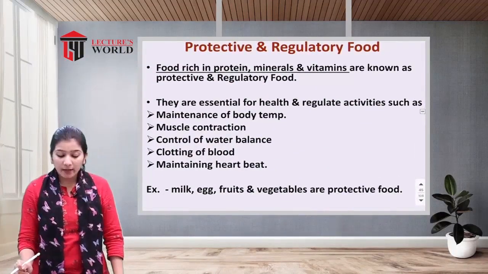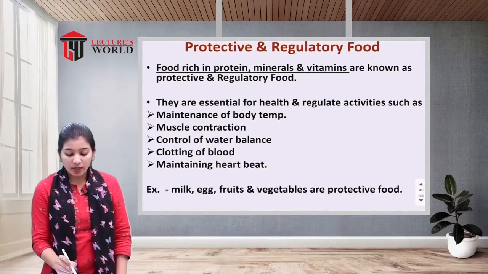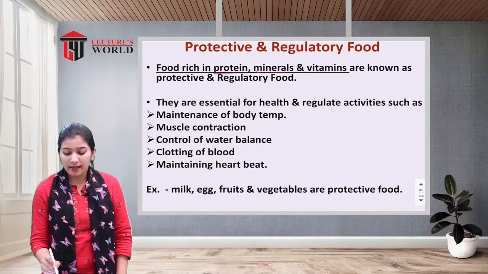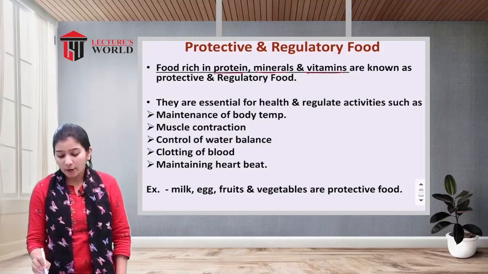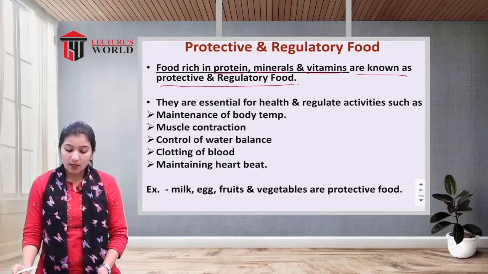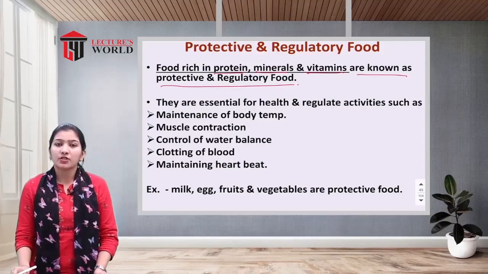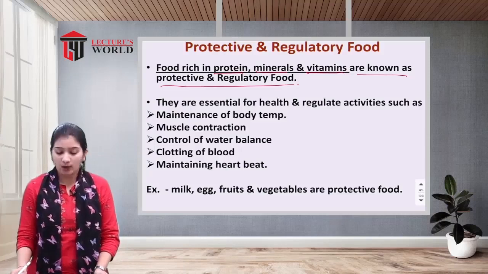Next is protective and regulatory foods. Food rich in proteins, minerals and vitamins are known as protective and regulatory foods. As we have discussed, vitamins and minerals are very essential for the normal functioning of our body.